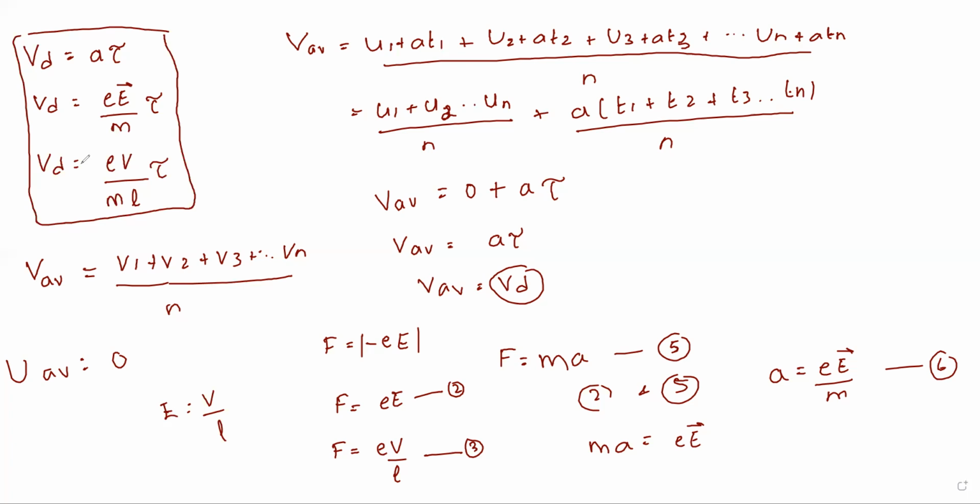Shall I repeat it again? Drift velocity is defined as the average velocity with which free electrons of a conductor get drifted towards the positive end of the conductor when a potential is applied across the ends of the conductor. So this is the definition of drift velocity, and this is the derivation for the expression of drift velocity. This is a very important concept.